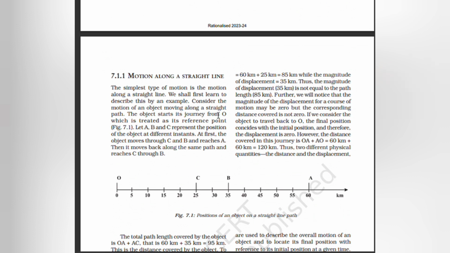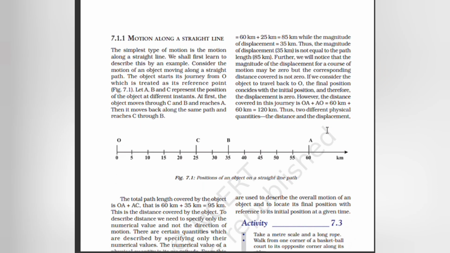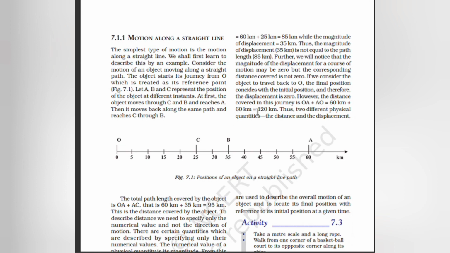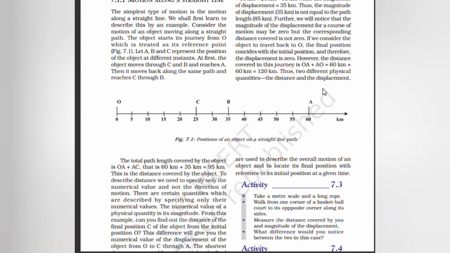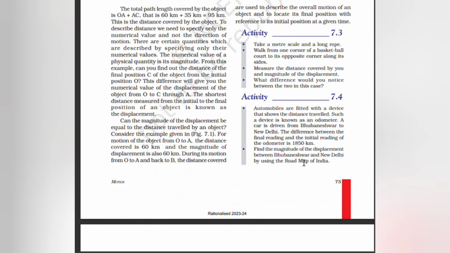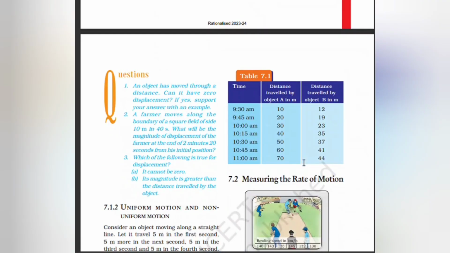Further, we will notice that the magnitude of the displacement for a course of motion may be 0, but the corresponding distance covered is not 0. If we consider the object to travel back to O, the final position coincides with the initial position and therefore the displacement is 0. However, the distance covered in this journey is OA plus AO, that is 60 km plus 60 km, 120 km. Thus, two different physical quantities, the distance and the displacement, are used to describe the overall motion of an object and to locate its final position with reference to the initial position at a given time.